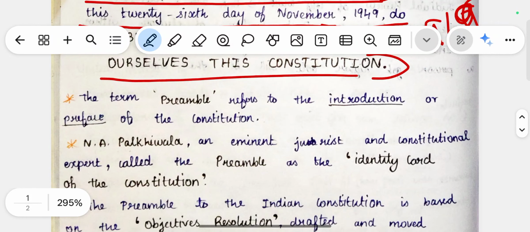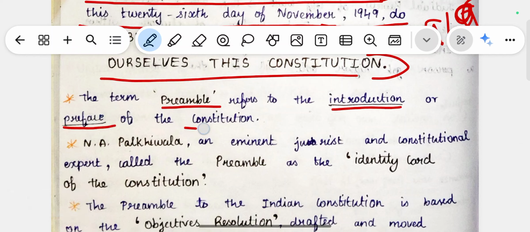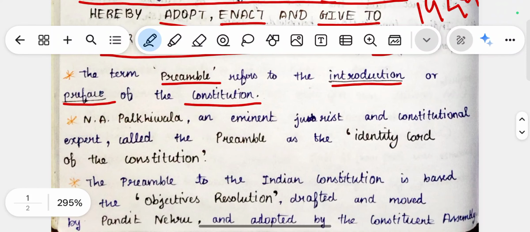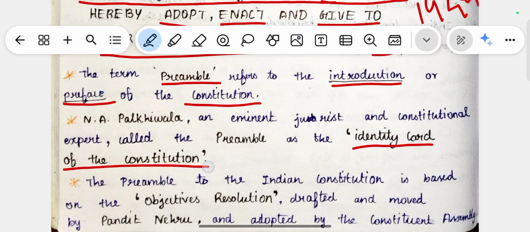So let's see some other points. The term preamble refers to the introduction or a preface of the constitution. So constitution is basically a set of written things, like a set of rules, where the preamble is the introduction for that set. Next one is, so who said the identity card of the constitution is preamble.